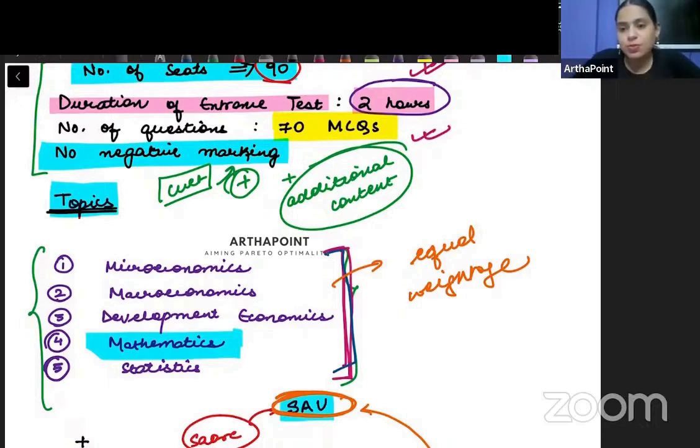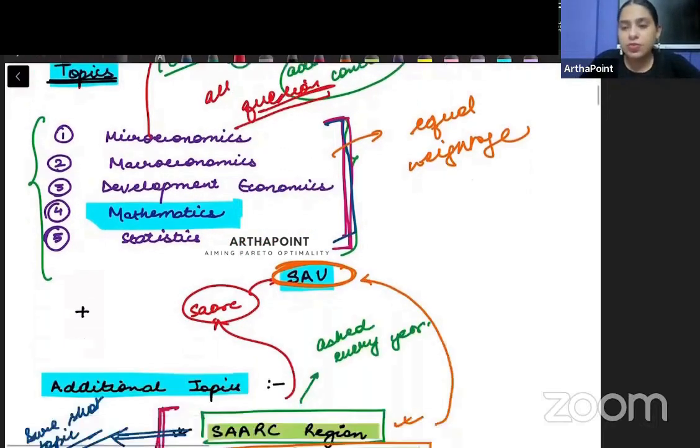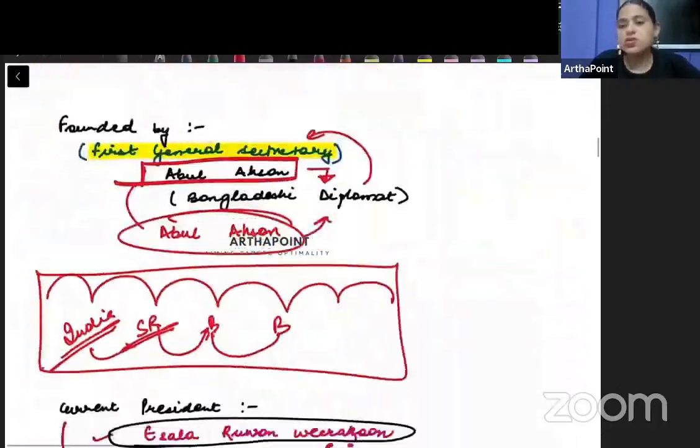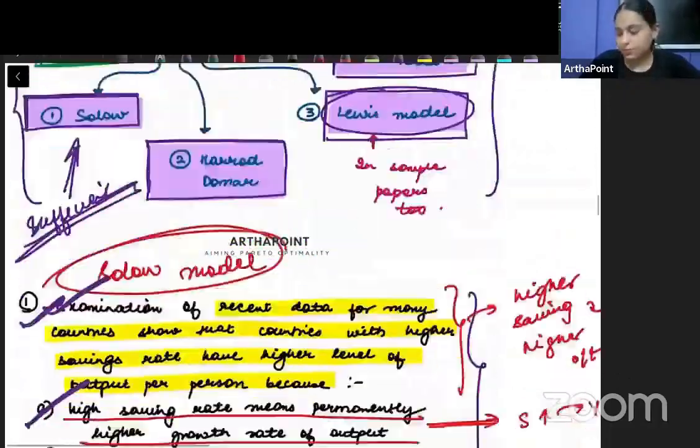So you will have to focus on that too. The only good part about SAU is that there is no negative marking. So it is my high suggestion that you attempt all questions. Don't skip any question. Give it your 100% because there is no negative marking in the paper.